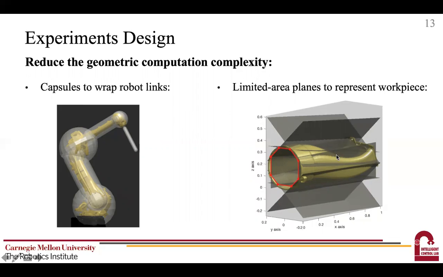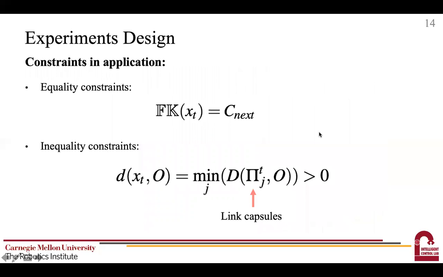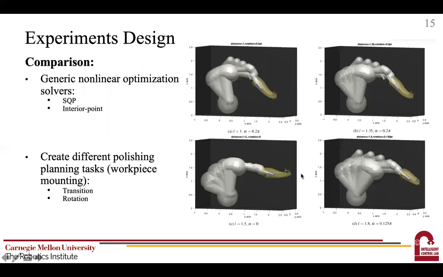Mathematically, the prescribed task constraint can be written into this form, where at time step t, the end-effector position computed from the forward kinematics with respect to the joint configuration x_t should coincide with the next desired end-effector position. At the same time, the closest distance between the workpiece and the robot capsules at configuration x_t should also be greater than 0.